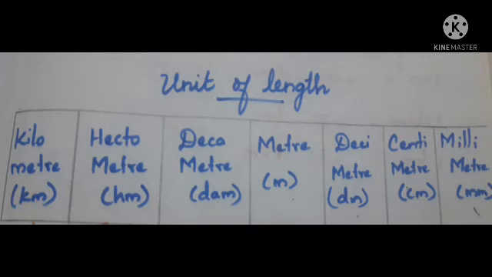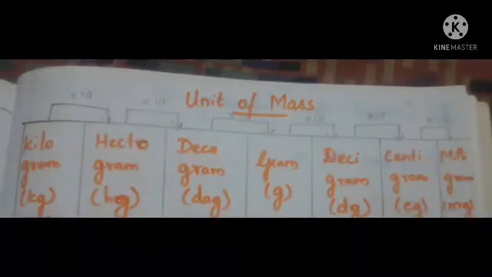We know that kilometer is the highest unit of length and millimeter is the lowest unit of length, and the basic unit of length is meter. Next, we discussed the unit of mass.